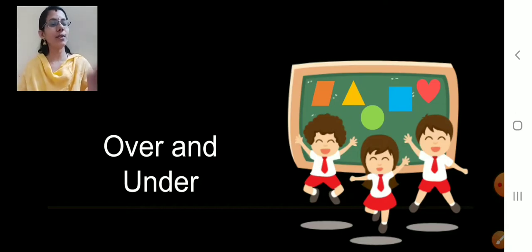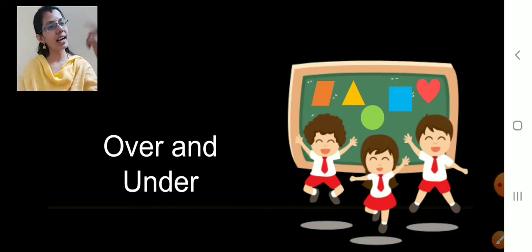After jumping, what they will do? They will stand in one particular place. Where they will stand? Over the mat. Over means on the, above the, on that. See in this picture, over means where they will stand on the mat. So this is over.